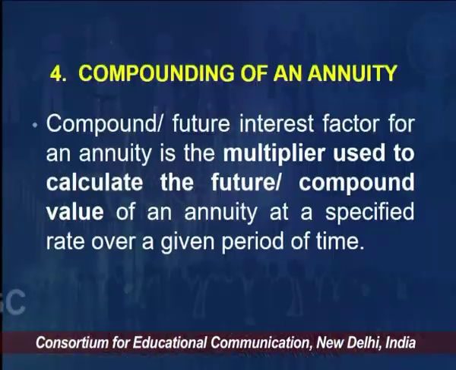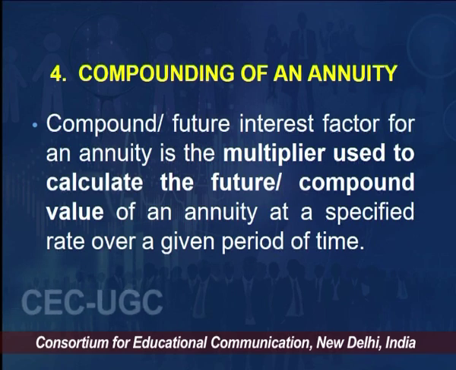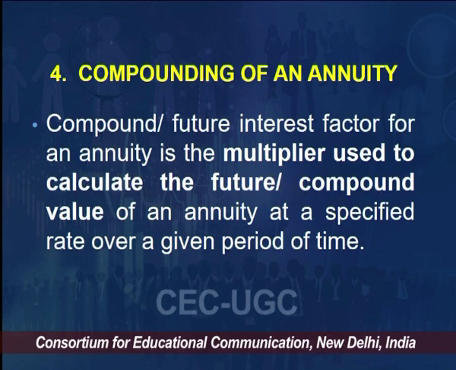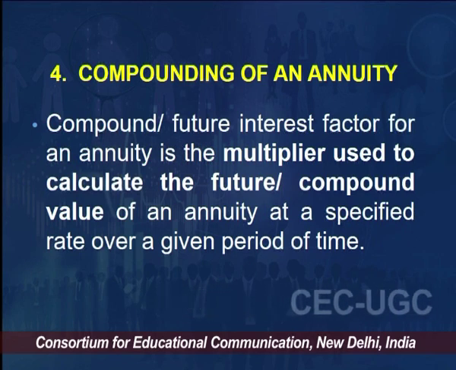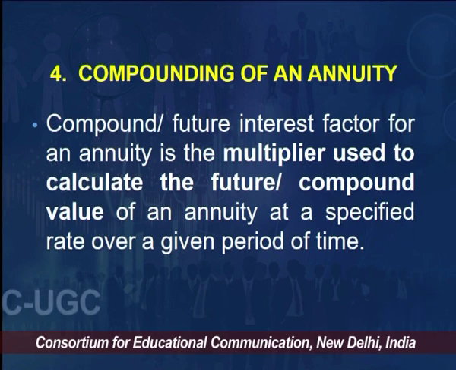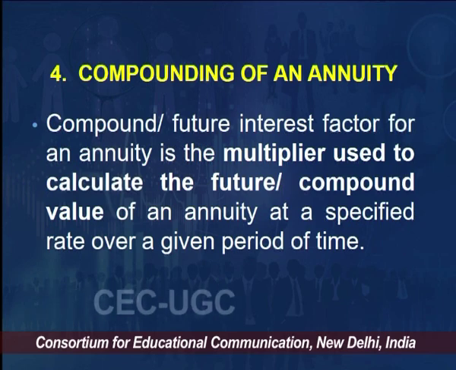So let us take a few examples of compounding of future interest. What is the compounding factor? I have used this future value interest factor in the previous slide. It refers to the multiplier which we use to calculate the future compound value of an annuity. So that factor, the future value interest factor of annuity for given i and n, which the table shows, is nothing but the multiplier used to calculate the future compound value of an annuity.